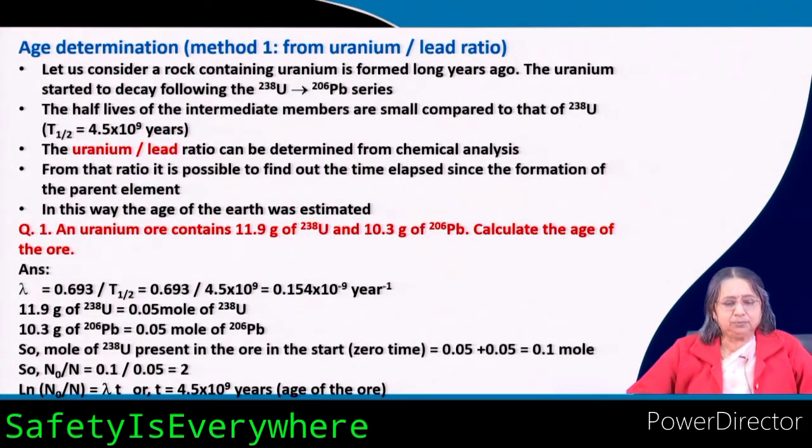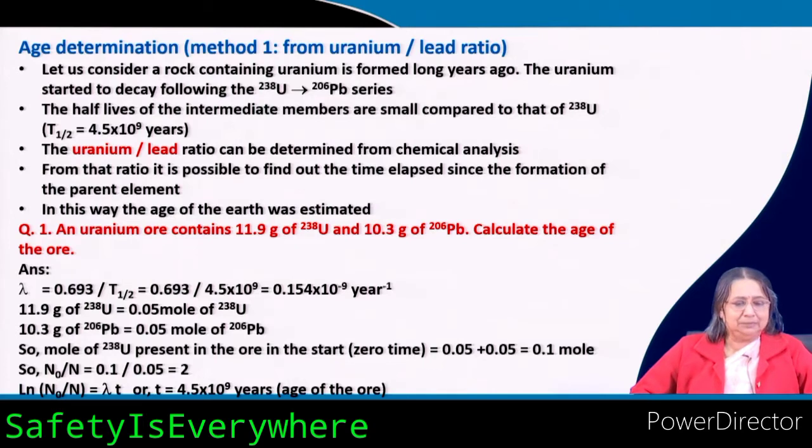From that ratio it is possible to find out the time elapsed since the formation of the parent element. How much time has elapsed since it was first formed, that is the age of the ore.